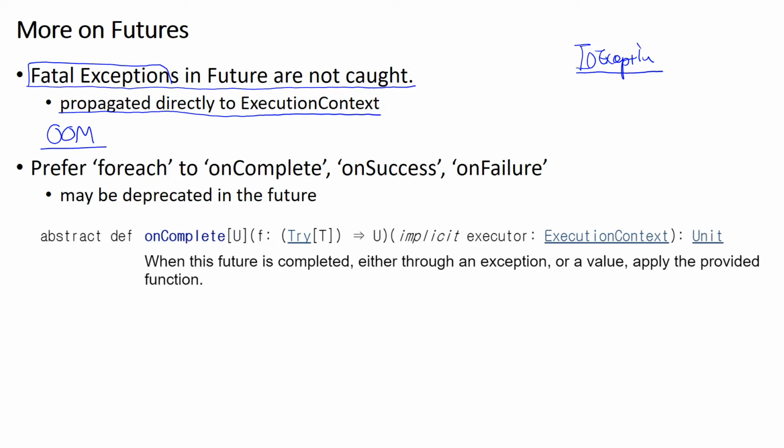Second, you can install callbacks either using foreach or by calling the onComplete, onSuccess, and onFailure methods. And the guideline is that you want to prefer this foreach method to these methods because these methods may be deprecated in the future.